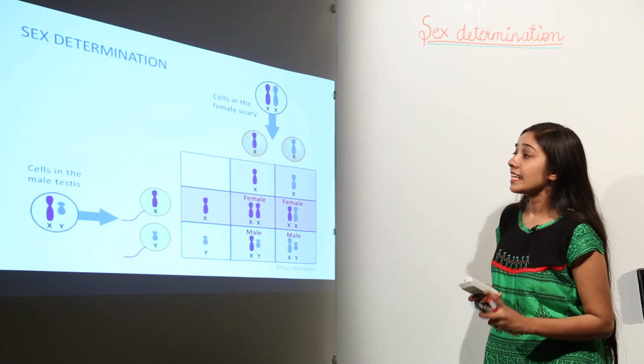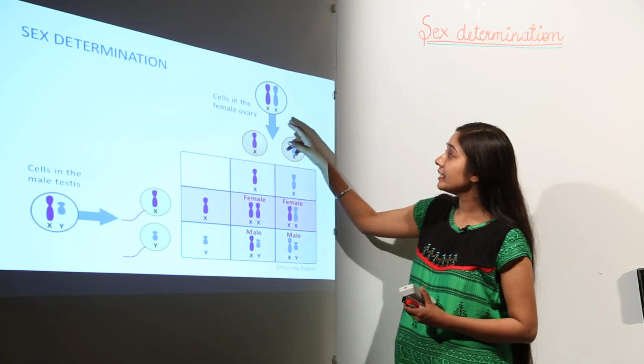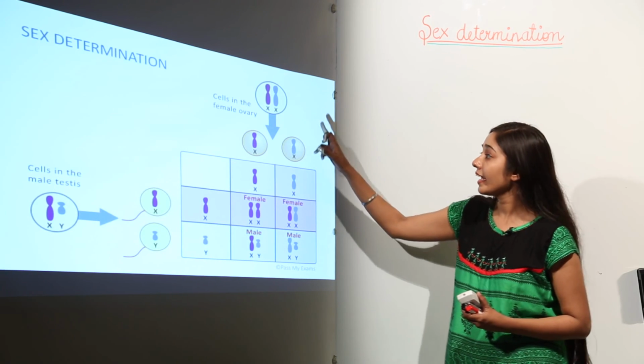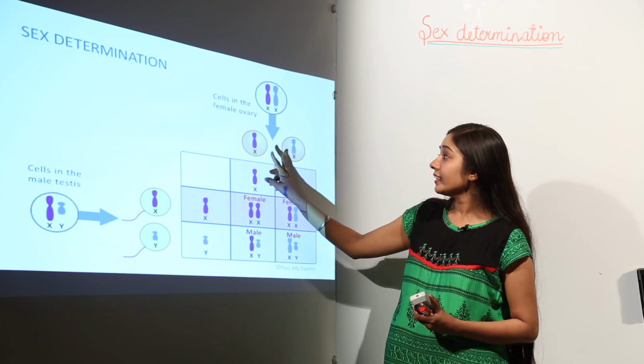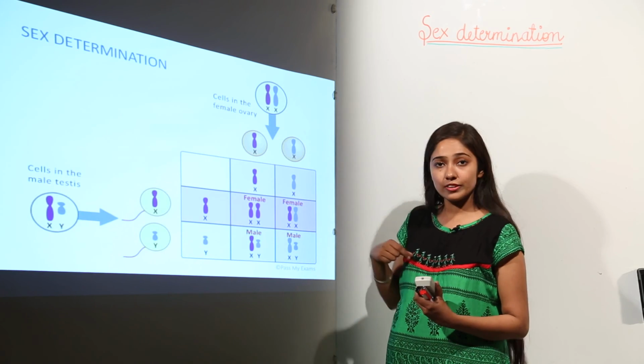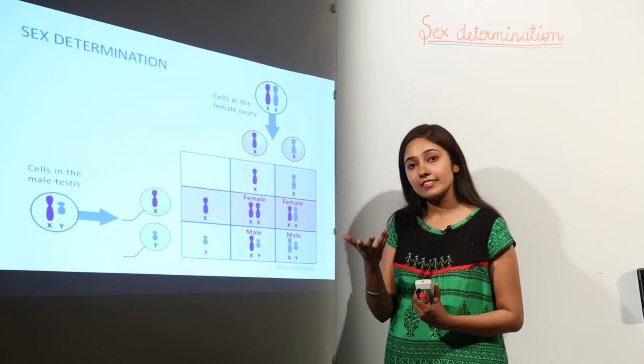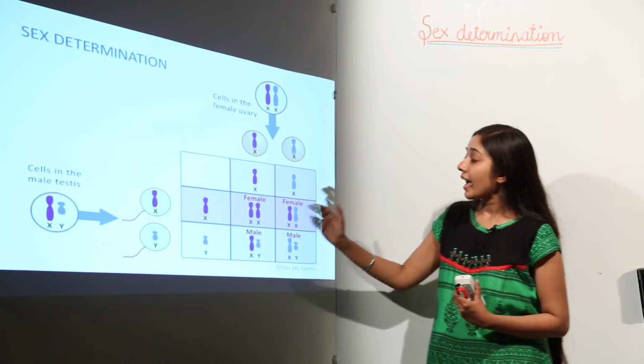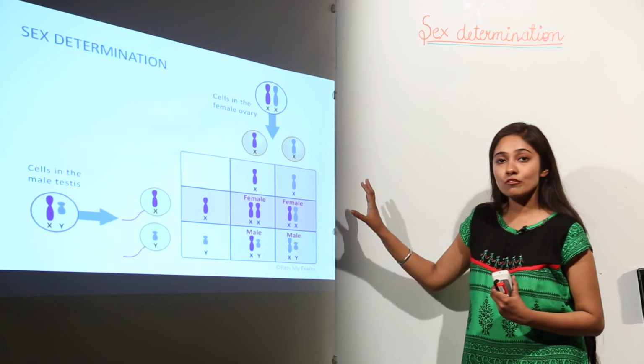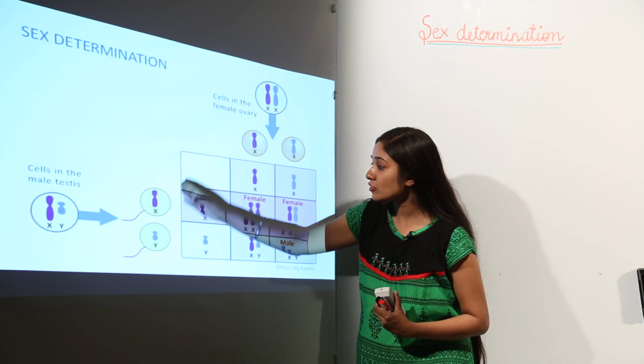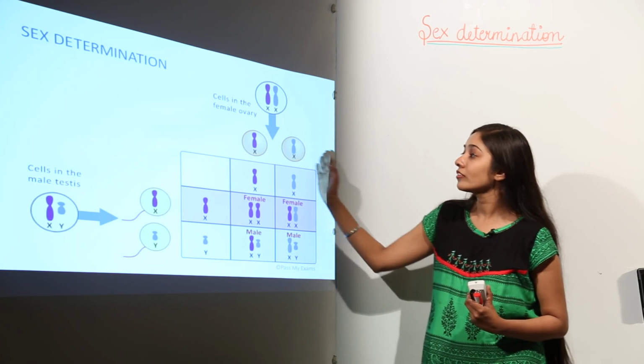So next, sex determination. Supposing we have these cells in the ovary, the cells are XX. In the gametes, we can have only one, because gametes are haploid cells, they have half the number of chromosomes, and this is a Punnett square. In case of a Punnett square, we write the male gametes on the left-hand side and the female gametes on the upper side.